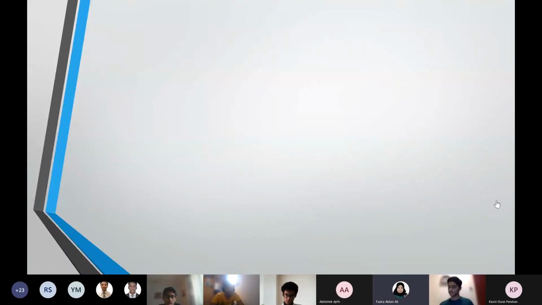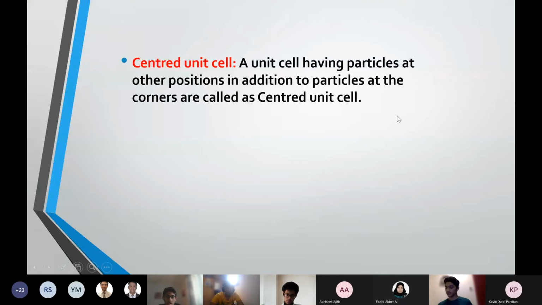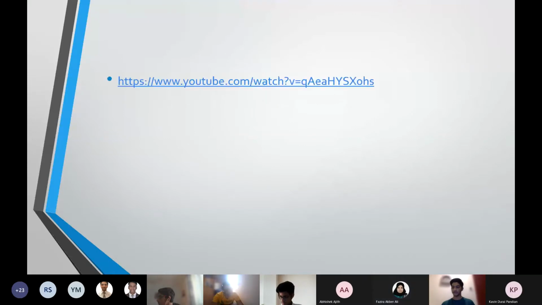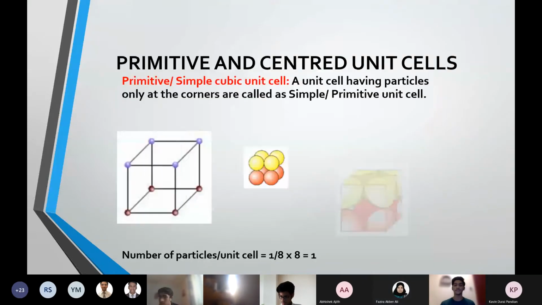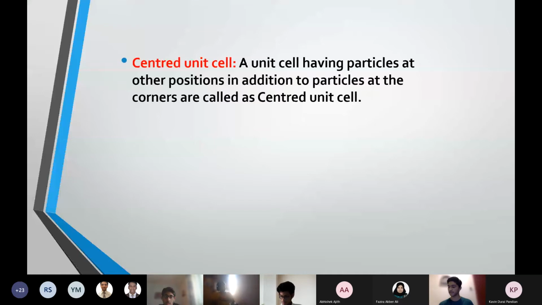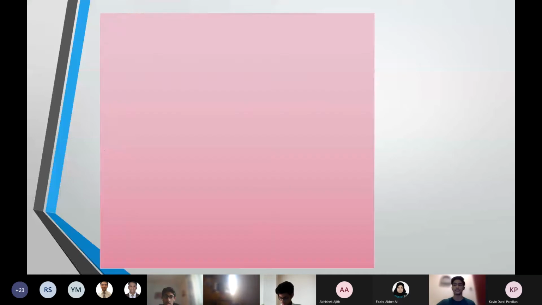Yes, ma'am. We learned the different arrangements of the cubic unit, which includes the primitive and centered unit, body centered unit, face centered cubic unit, and the end centered cubic unit.